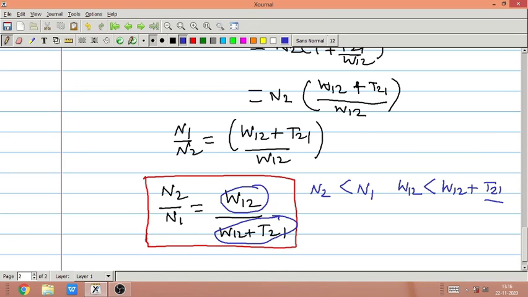So this T21 quantity is non-zero, and because of that W12 must always be less than W12 plus T21. That means the numerator is always less than the denominator, and therefore N2 upon N1 is always less than 1. What does this imply?